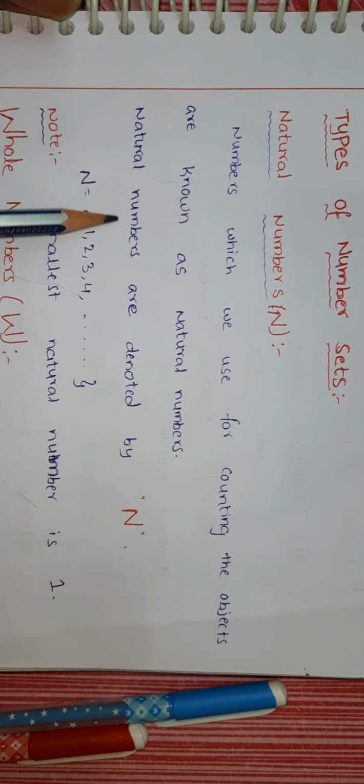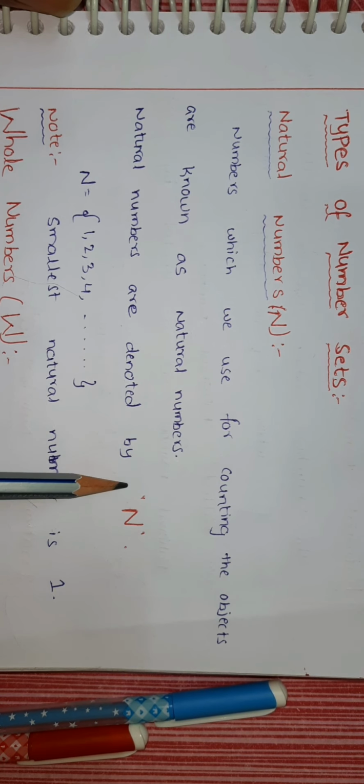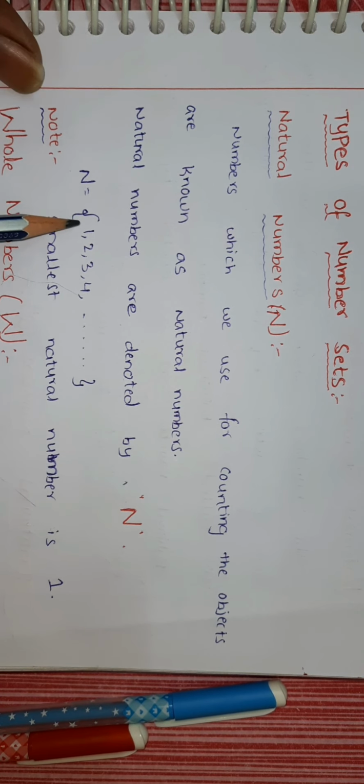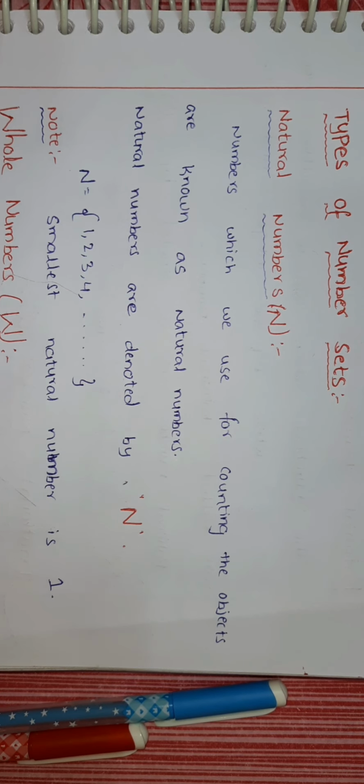These natural numbers are denoted by capital N. N equals the set of 1, 2, 3, 4, 5, 6, 7, 8, and so on. Now, the smallest number among these is 1. So, what is the smallest natural number? The smallest natural number is 1.